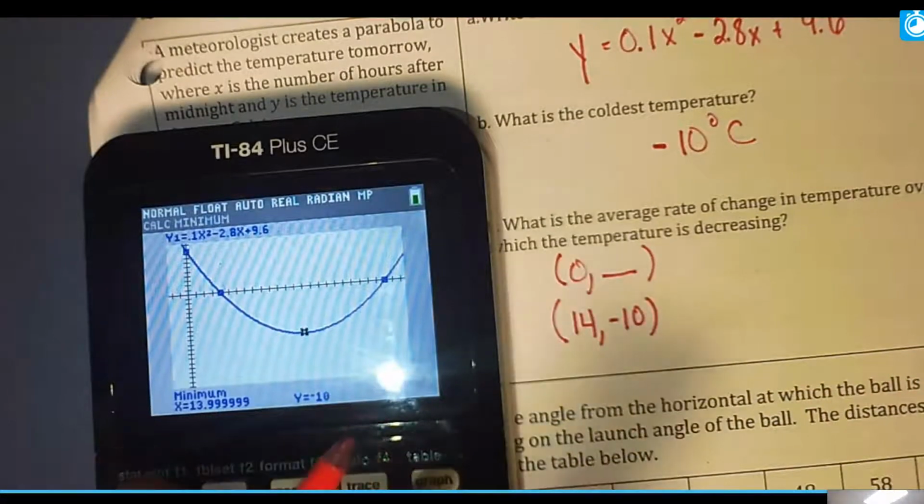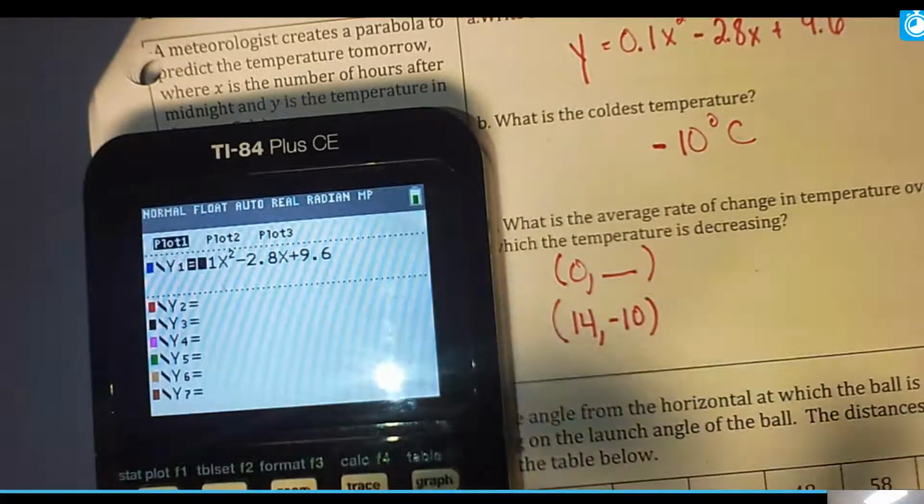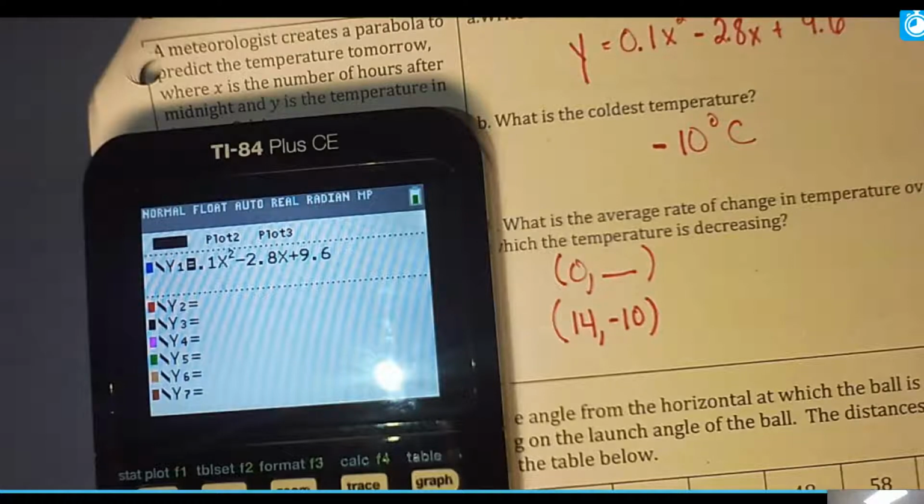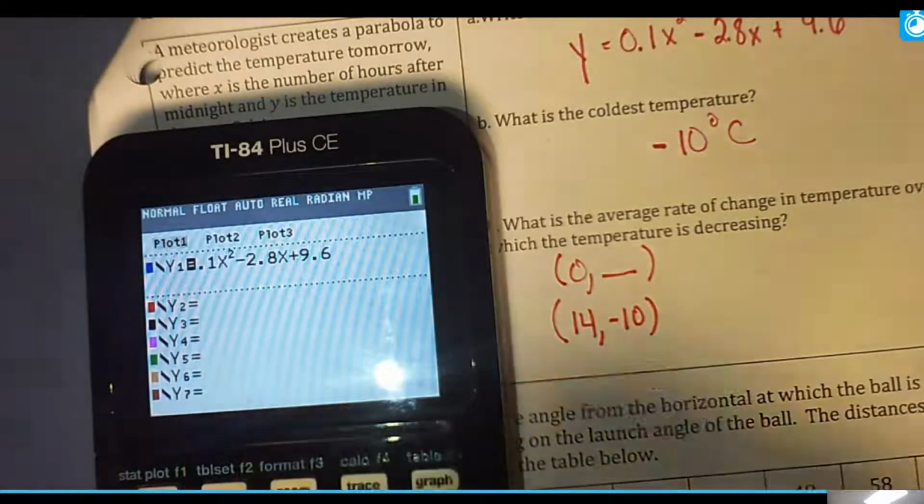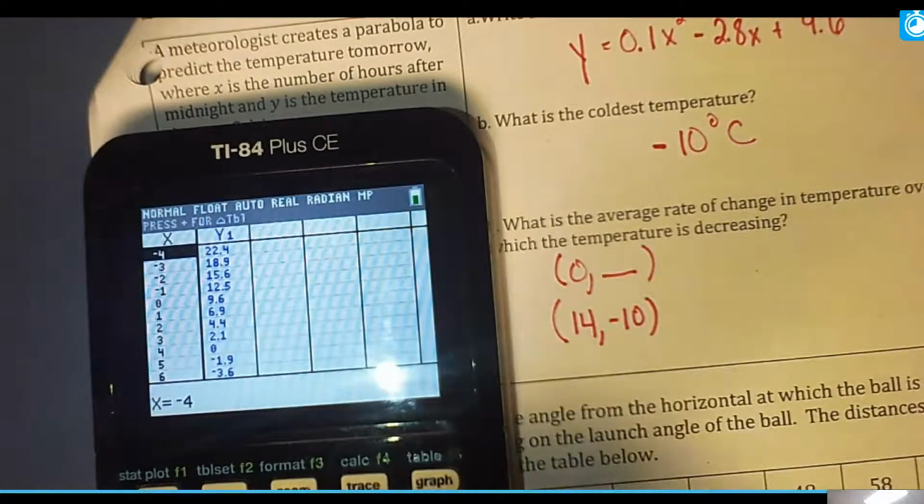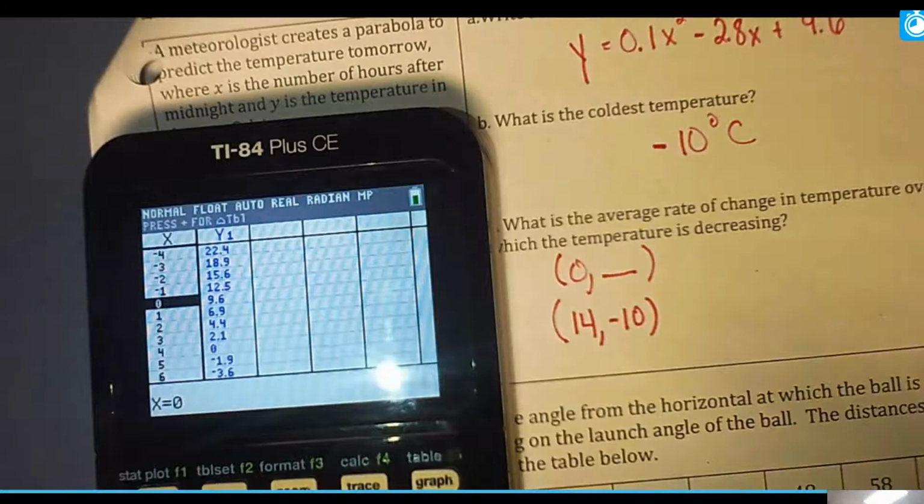So before we go to the table, what I want you to do is actually press the y equals button and shut the plot off, because your calculator is going to get confused and give you a couple different y values. So we only want the calculator to see the equation. So now I'm going to go to the second graph. I'm going to go to the y equals, and it's this 9.6.